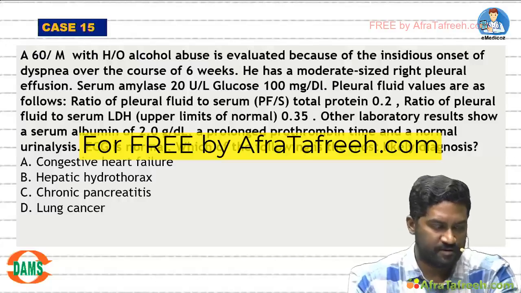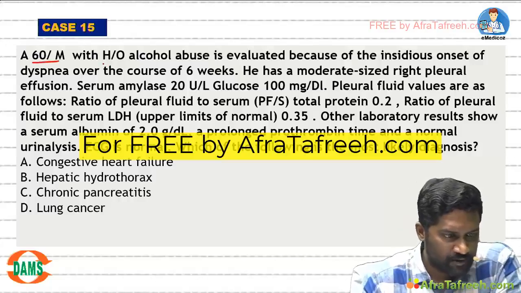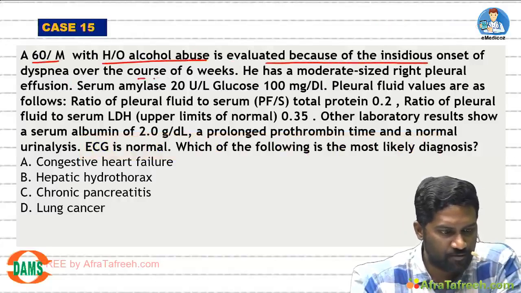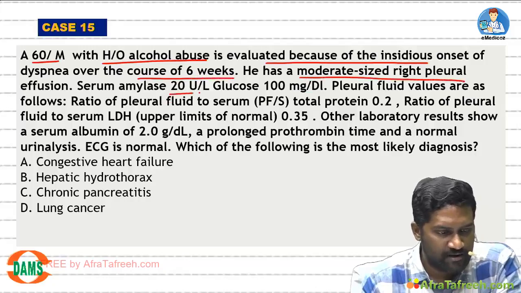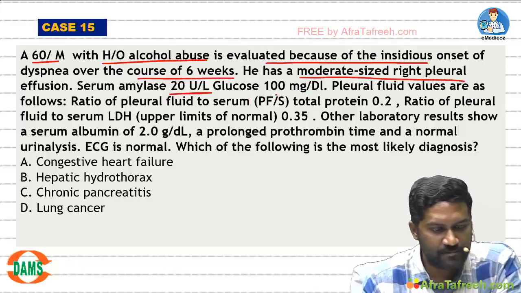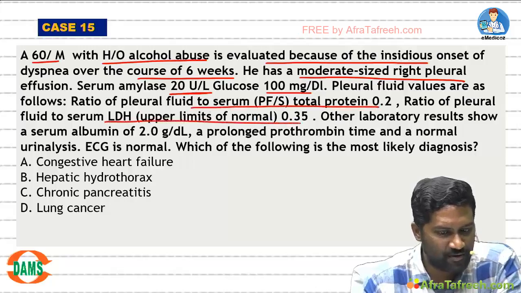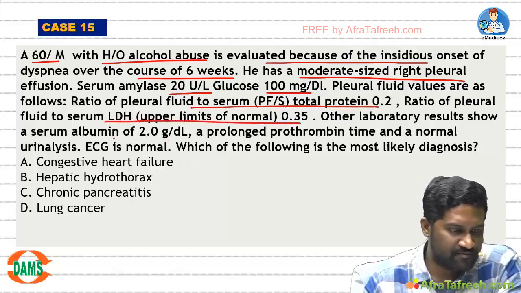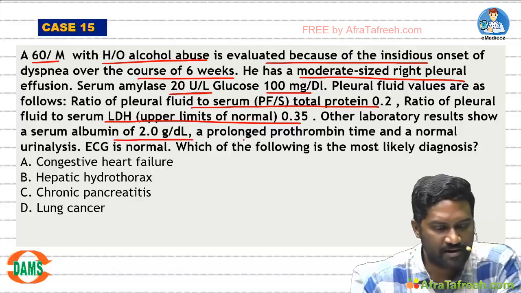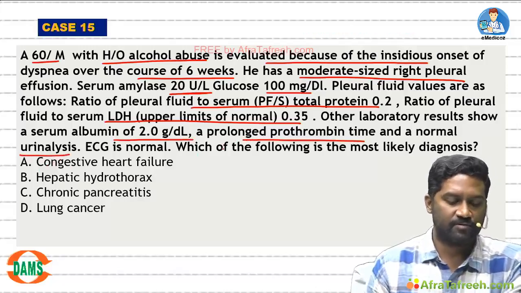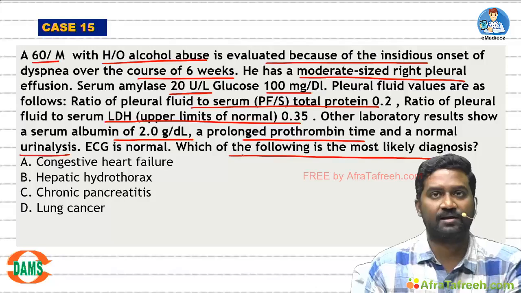Let us see this case, students. A 60-year-old male with history of alcohol abuse is evaluated because of insidious onset of dyspnea over course of 6 weeks. He is having a moderate right pleural effusion, serum amylase 20 units per liter, glucose, pleural fluid values are given. His protein ratio is 0.2, LDH ratio is 0.3. Other lab results show serum albumin of 2 gram per deciliter, prolonged prothrombin time, normal urine analysis. ECG is also normal. Which of the following is most likely diagnosis?